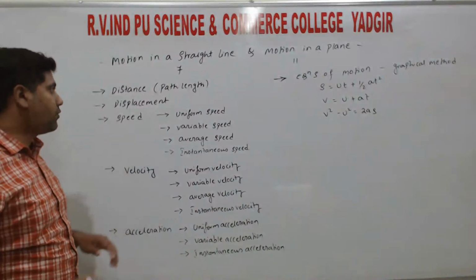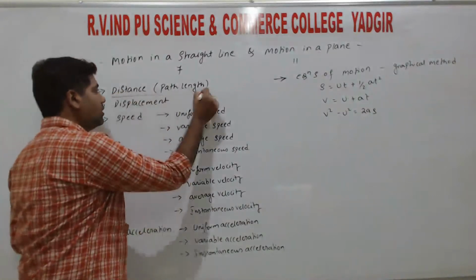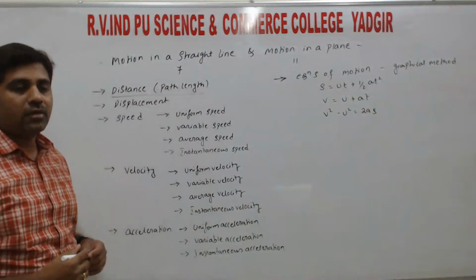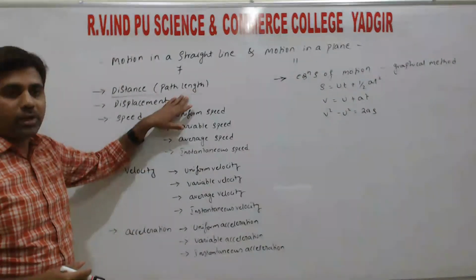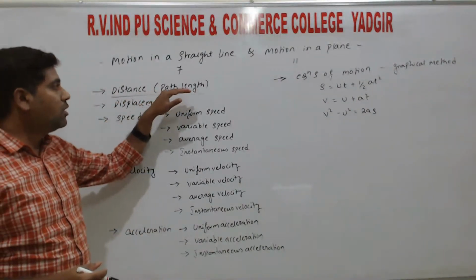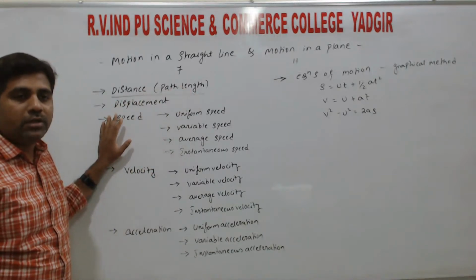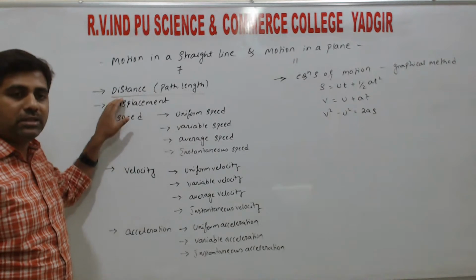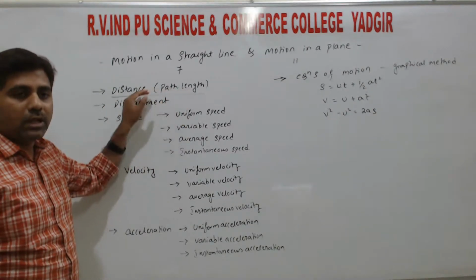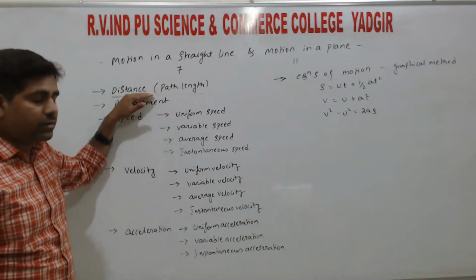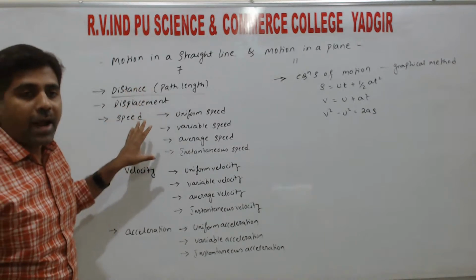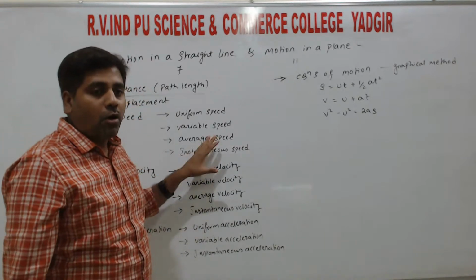So this starts from distance. If we study distance, distance or path length, it starts from the definition. So what is distance or path length? It is the actual distance covered by an object, so that we call as the distance or path length. The definition of distance is the actual distance covered by the object, right?